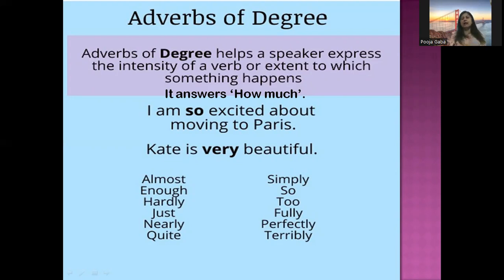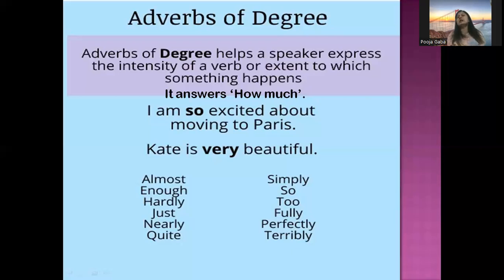Like, see the example, I am so excited about moving to Paris. So how excited am I? So excited. Kate is very beautiful. So how beautiful? Very beautiful. So these words, so, very, and the others also, almost, enough, hardly, just, nearly, quite, simply, truly, fully, perfectly, terribly.